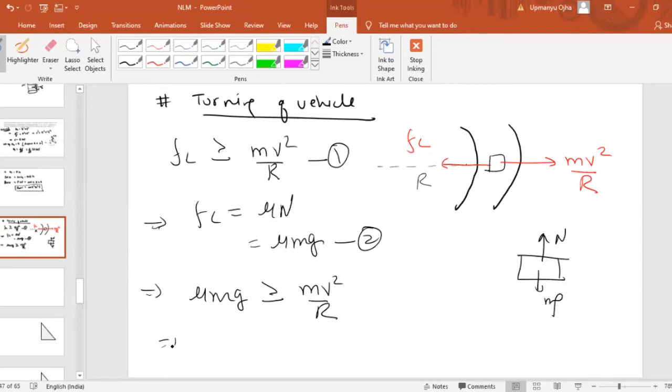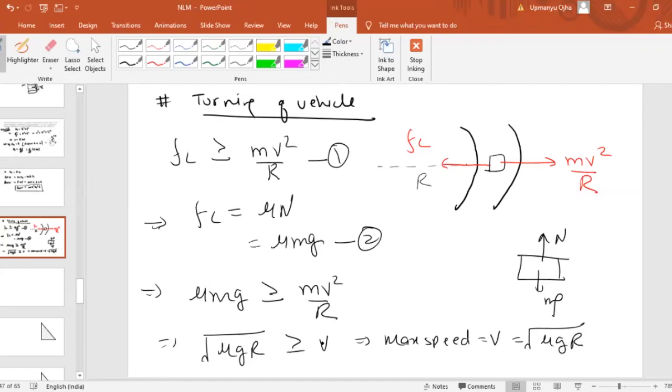So we get root of mu g r should be greater than or equal to v. And what is the maximum speed for the safe turning? The maximum speed for safe turning is v equal to root of mu g r.